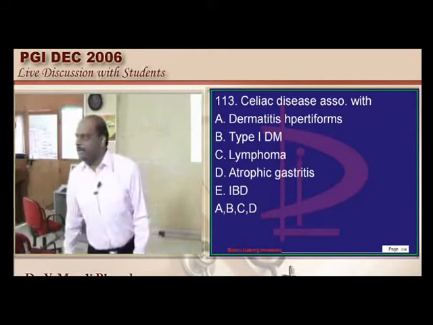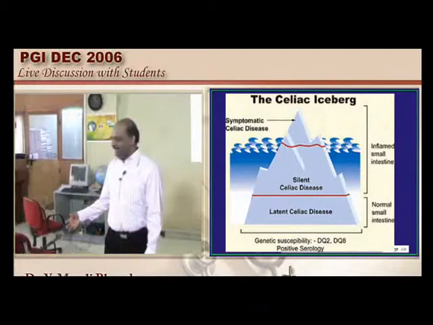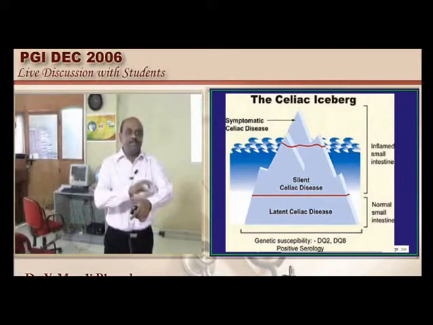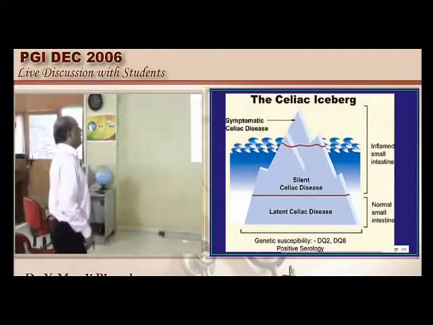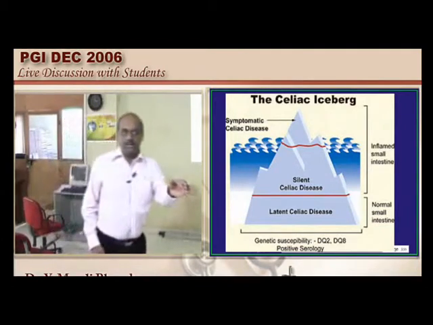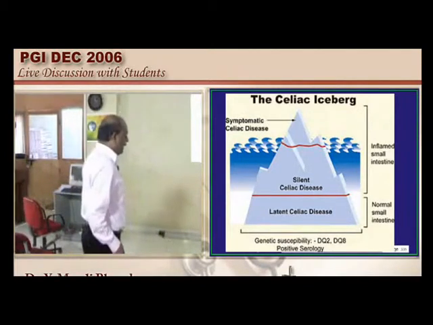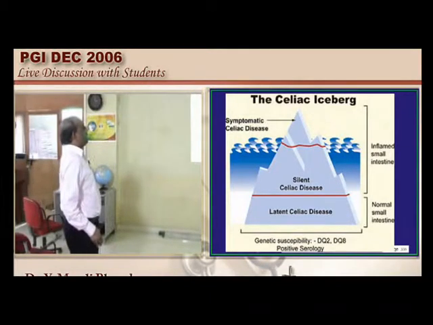Now how does a celiac patient present himself, doctor? He is emaciated, malabsorption is there. That's how he goes to a gastroenterologist, or sometimes he can land with a dermatologist because of the dermatitis herpetiformis lesions. So you have symptomatic celiac, silent celiac and latent celiac. The moment it becomes symptomatic, there is an inflamed small intestine. Which HLA association does celiac disease show, doctor? It is DQ2 and DQ8, where the genetic susceptibility association will be found.